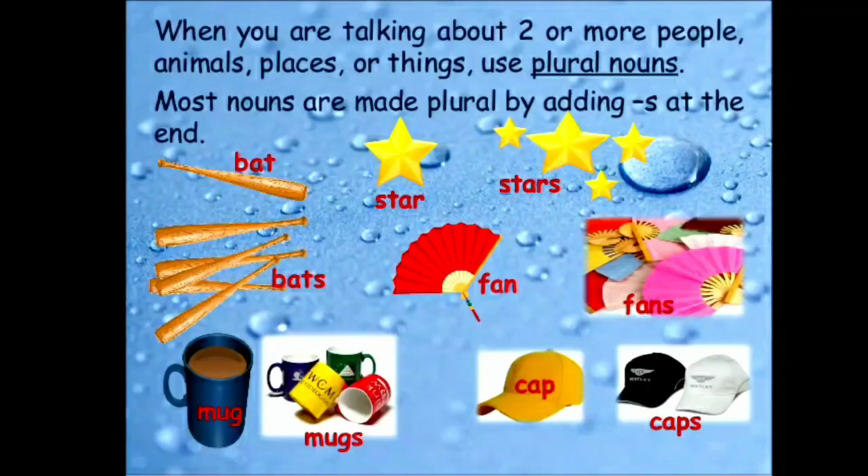For example, bats, stars, fence, mugs, caps, pencils, etc. Here we have just added s at the end to make the noun plural. So the first rule is to add s to make plural. Mostly we add s to make plural.